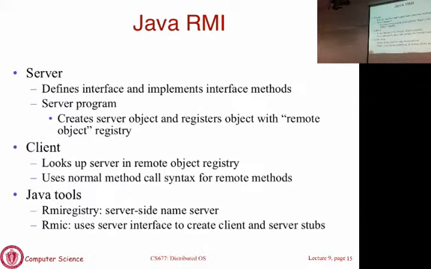The server has to bind itself to a naming service. The client will import the interface by looking up the remote server in the registry. You have the RMI registry, which is the server-side name server. You can use RMI compilers if you want to create the server and client stubs. The tools keep changing as new versions of Java come, but that's roughly the way things will work in the Java world.